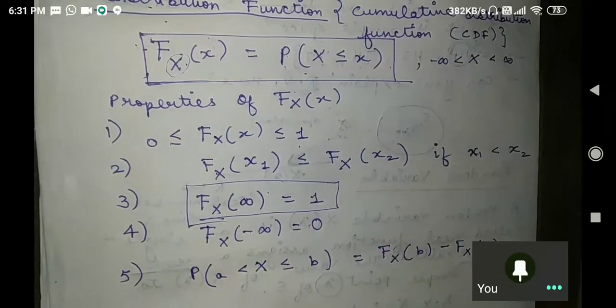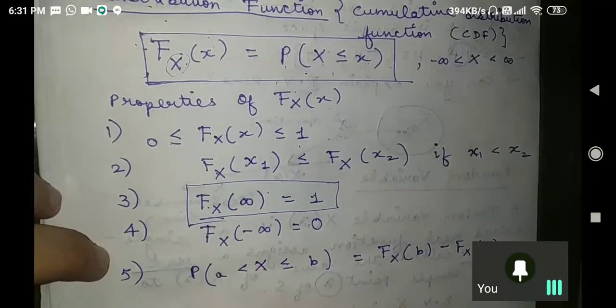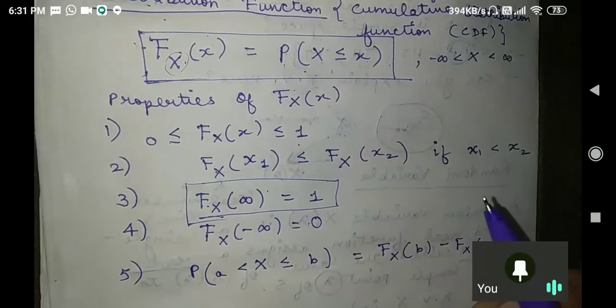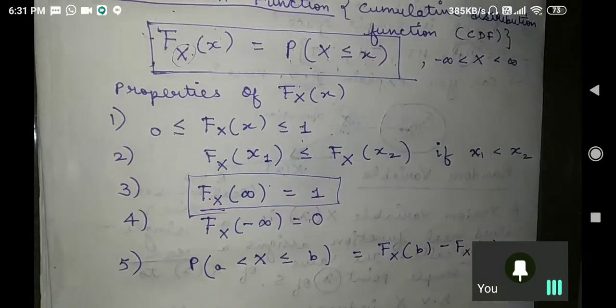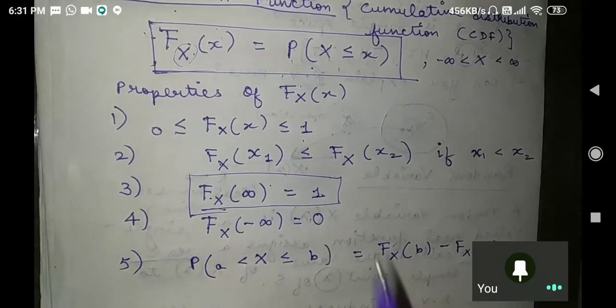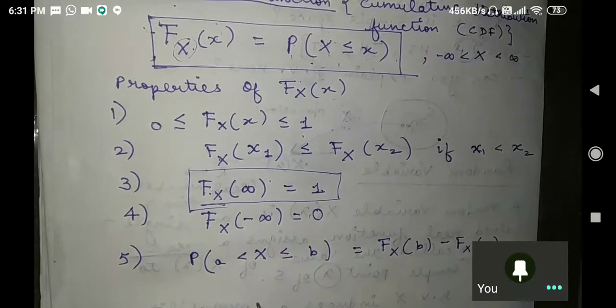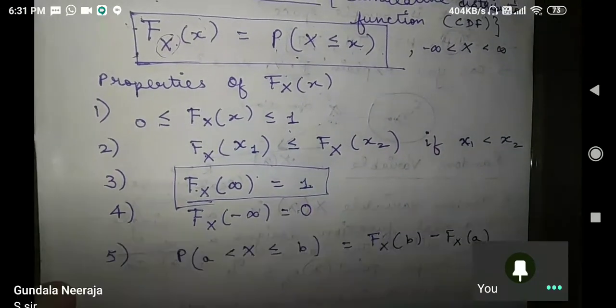Isn't it? So, I am saying that if you put your small x equal to infinity, then at the end of your CDF, your cumulative distribution function, what is the maximum value it can take? It is for sure that probability takes maximum value as 1. So I have written here 1. Is that clear now or not? Yes sir. Okay.